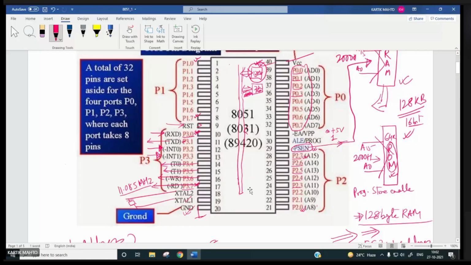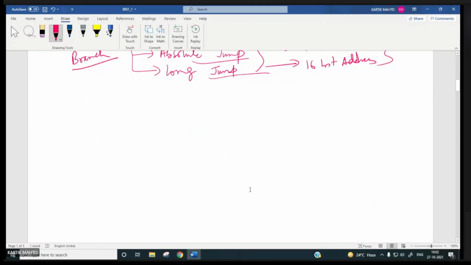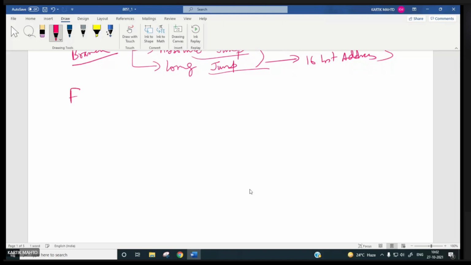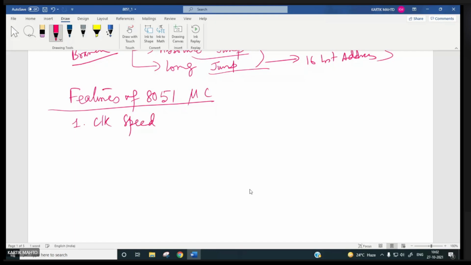Right? Now let us write the features of 8051. You tell me one by one. Features of 8051 microcontroller. First feature. Hello? Clock speed 11.085 megahertz, very high.